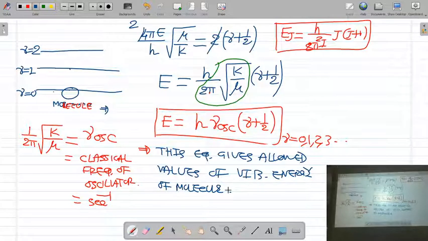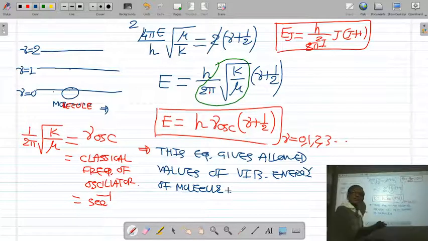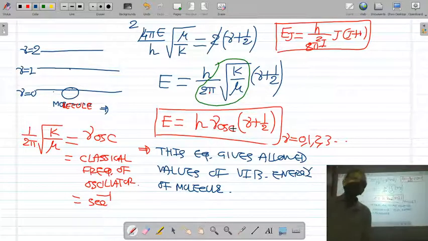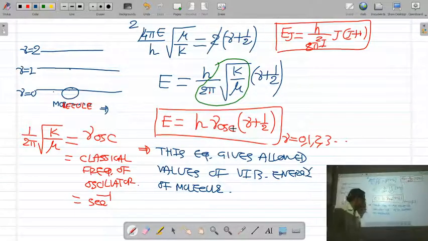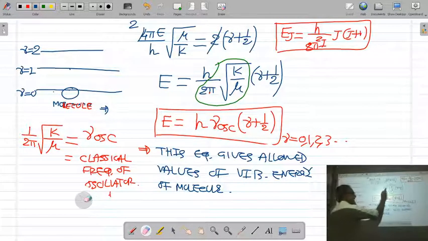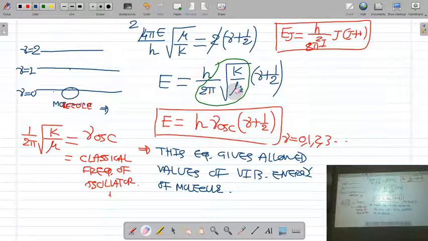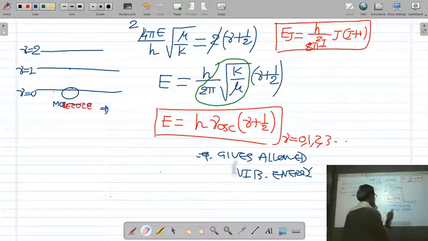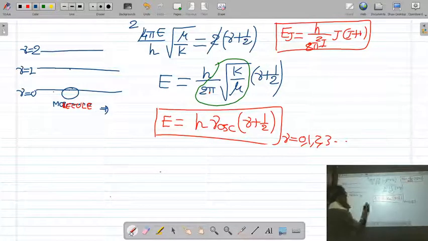From this equation you can calculate the different values of the vibrational energy in the different energy states. Please remember this: 1 upon 2 pi root k by mu is nothing but the vibrational frequency of the oscillator. So this way we got the equation of vibrational energy of the oscillator.